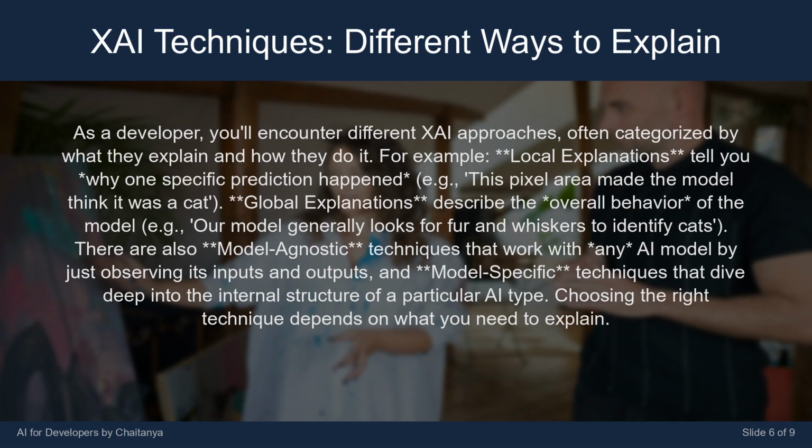There are also model agnostic techniques that work with any AI model by just observing its inputs and outputs, and model specific techniques that dive deep into the internal structure of a particular AI type. Choosing the right technique depends on what you need to explain.